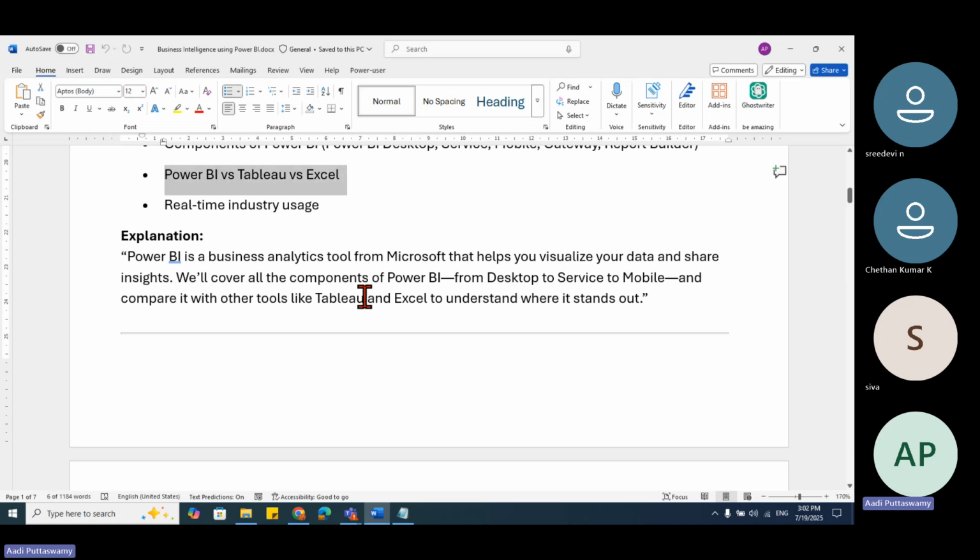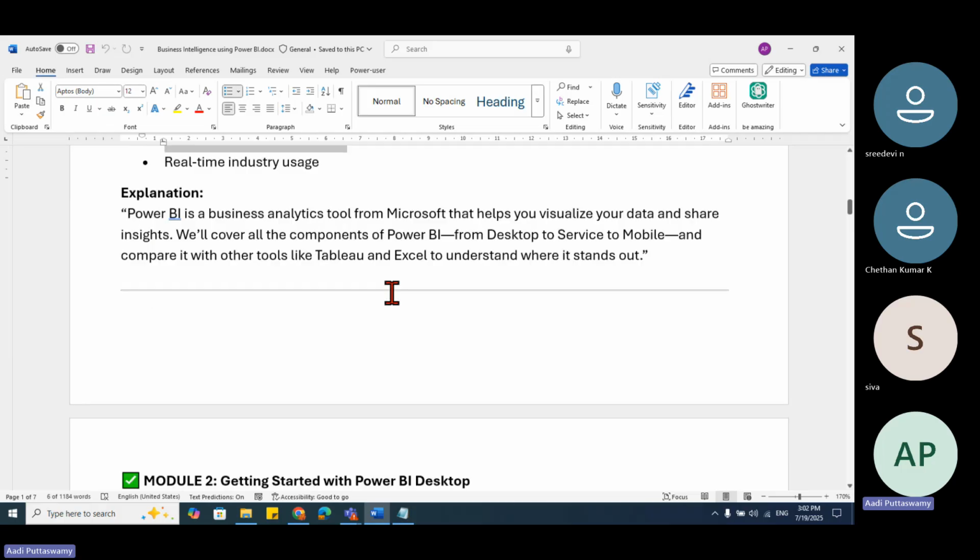I already told you, Power BI is from Microsoft. Tableau is from Salesforce. And Microsoft Excel is also from Microsoft only. Most of the companies now have shifted to Power BI, and some of them have shifted to Tableau. Tableau is paid and very costly, so people will come back to Power BI only. But Excel is very easy and available in all laptops, so they'll start working there. The problem is, if you want to create reports, it is slightly difficult in Excel because we have to arrange the data. But Power BI is already inbuilt, just drag and drop. Okay, right.